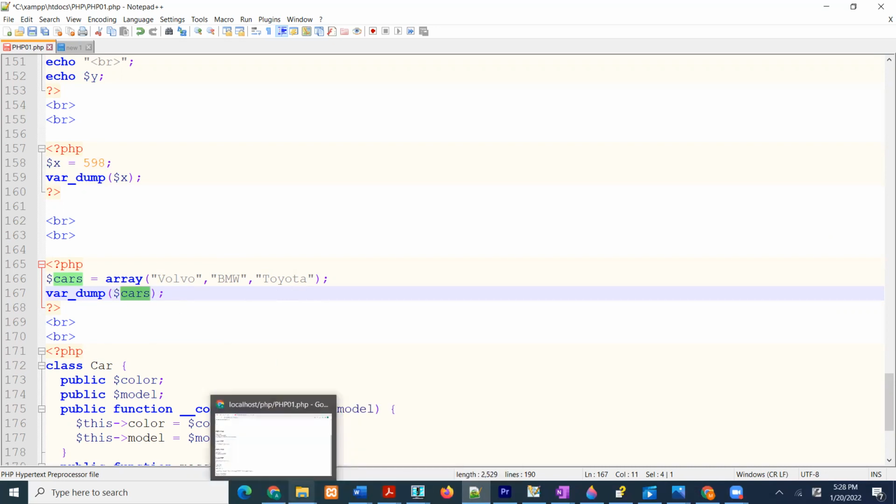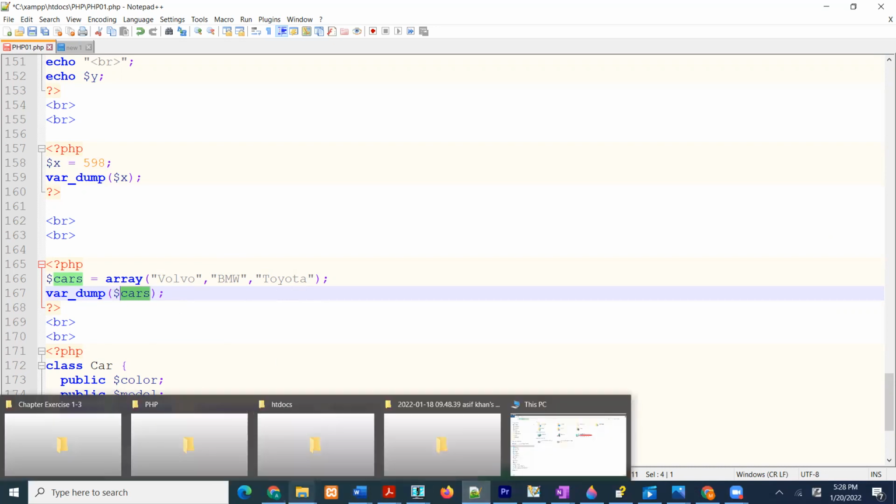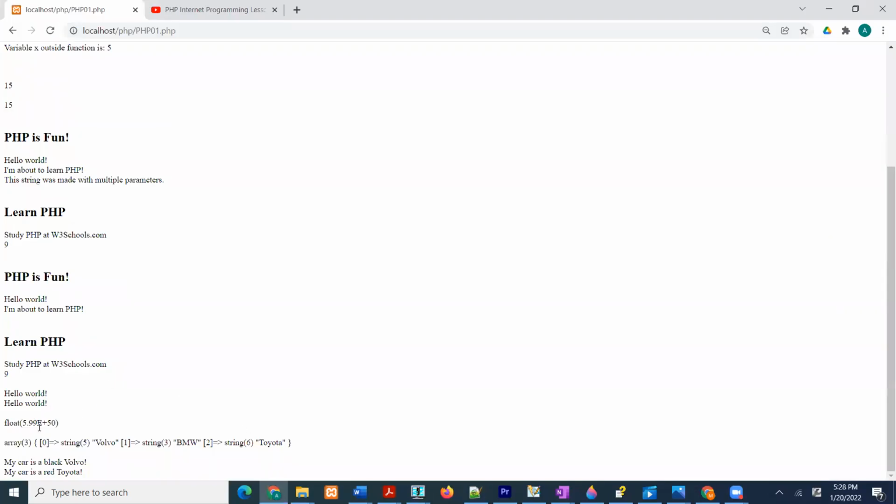So if we see right here, it should say array 3. Okay, so in zero spot we got string 5 Volvo right here, and in one spot we got BMW, and in spot 2 we got what? We got Toyota.